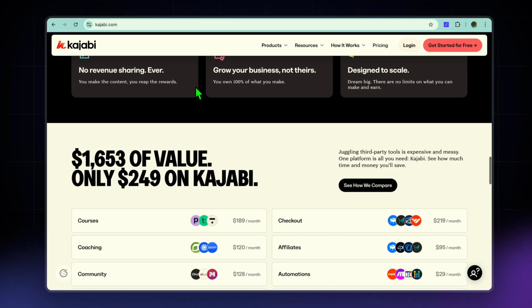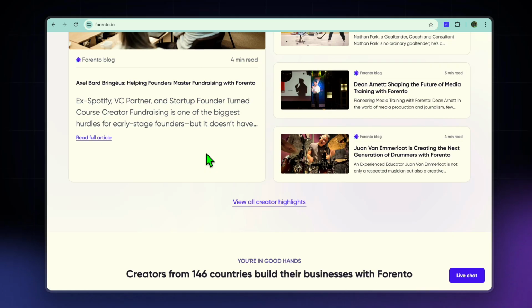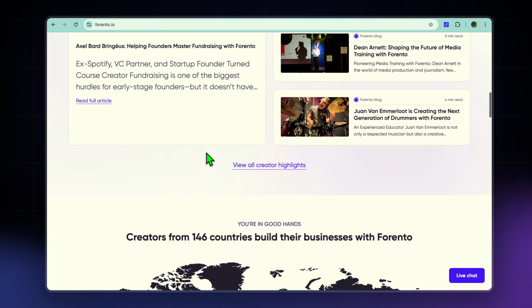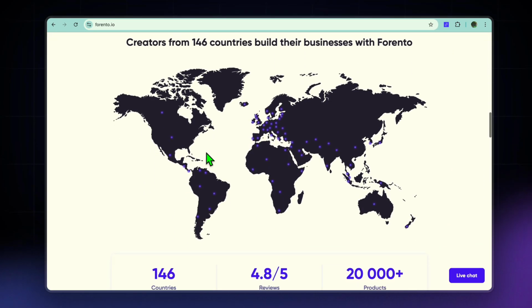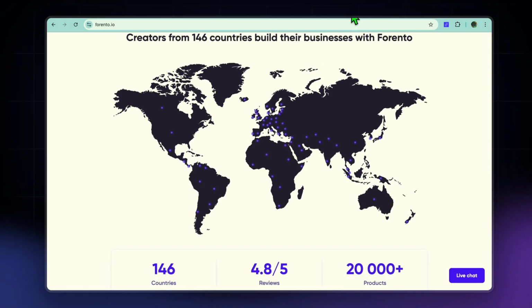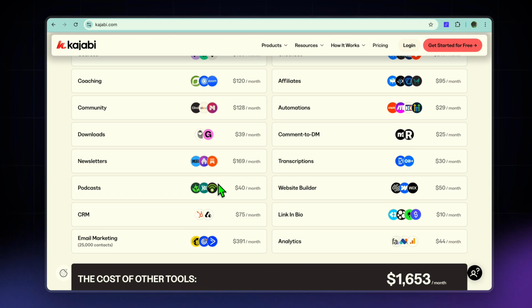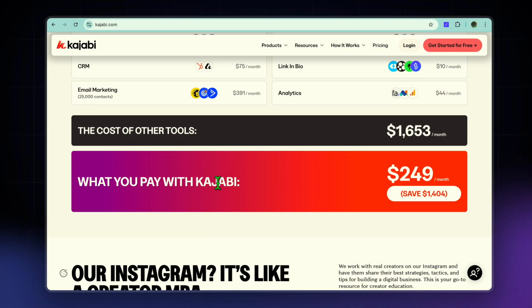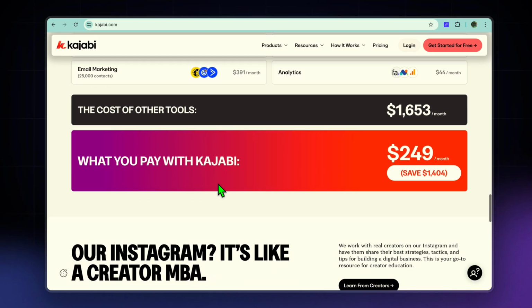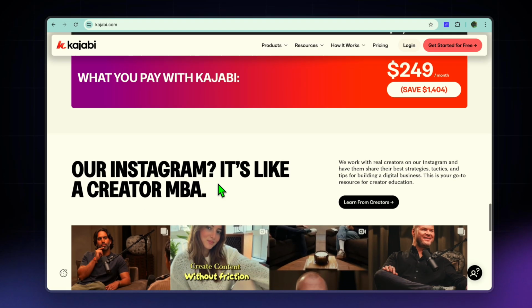And if we were to quickly break down the features of both platforms, with Forento, you'll be getting courses with modules and lessons, community spaces, memberships and subscriptions, live events and webinars, also affiliate program, multi-instructor support, branded community hub, and simple payments. With Kajabi, on the other hand, you'll be getting a full course builder, coaching tools, sales funnels, email marketing, website builder, payments and checkout, and also memberships and communities. And they also offer automation workflows, podcast hosting, analytics, upsells, coupons, and more.